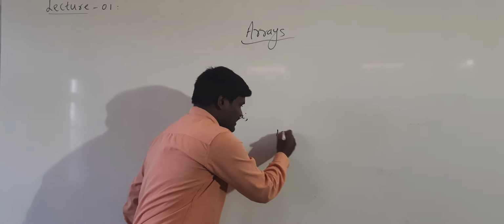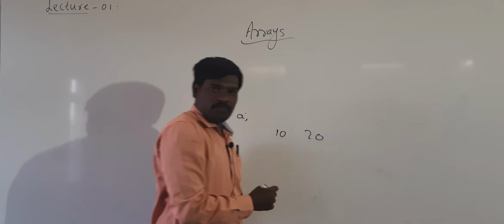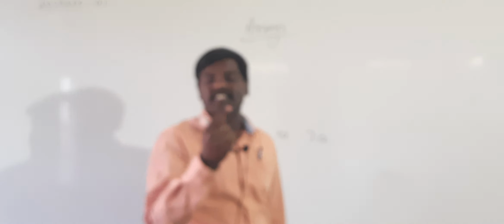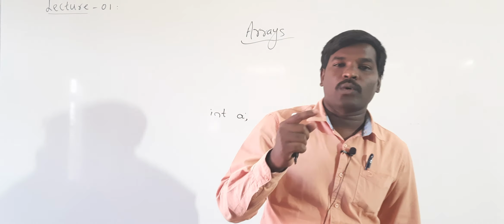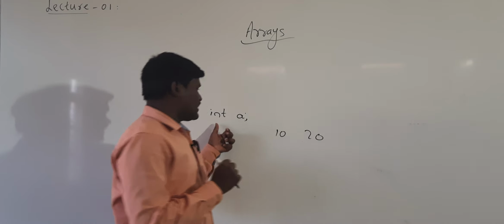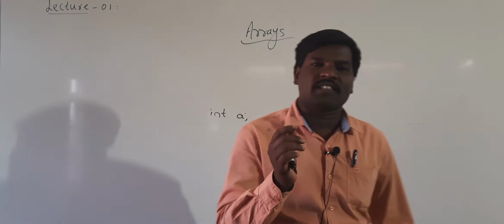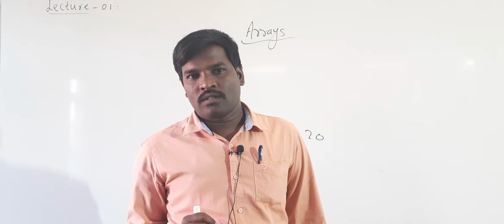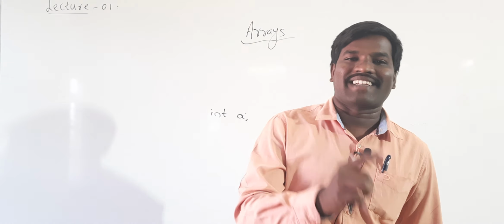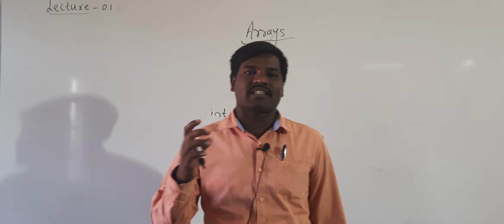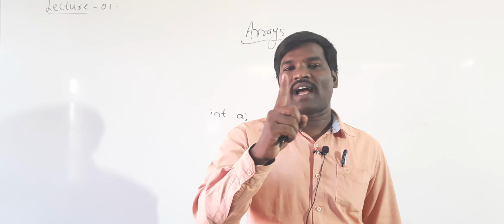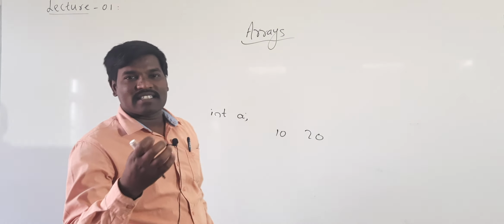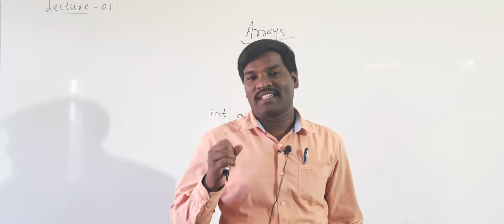For example, I can store either 10 or 20, but 10 and 20 cannot be stored in a because each integer variable can hold only one value. Either it may be the integer value, or the float value, or the character value, or the double. So one thing we have to remember is, if you are declaring a variable, it can hold only the single value. But array means it is a collection of elements.